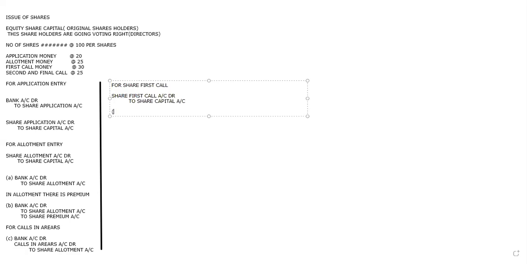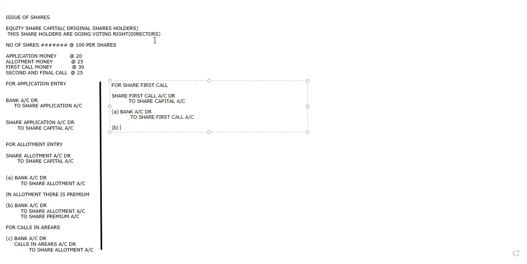Now again I'm going with the same 3 bits. What is that first bit? For the allotment money received as it is. So మనం ఏం రాస్తాం అప్పుడు బ్యాంక్ అకౌంట్ డెబిట్ టు షేర్ ఫస్ట్ కాల్ అకౌంట్. Done. Now what is the next chance I said? Everyone listening the class now? Yes, ma'am. Because this is the last revision class regarding this. Now, the first situation, total amount we received, so I have written.